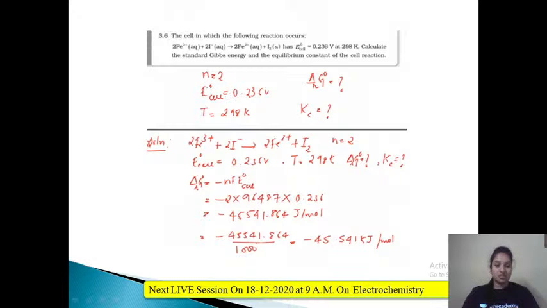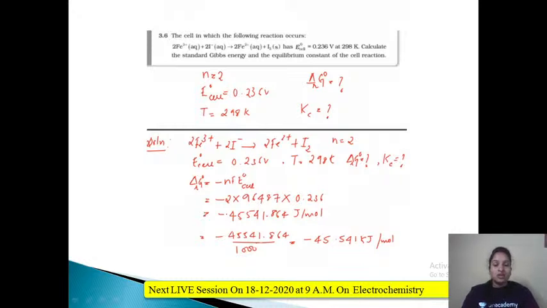First, let us see how many electron changes are happening. You can see here Fe3 plus is getting converted into Fe2 plus. Definitely from here to here 1 electron change is occurring. But there are 2 moles of this. 1 mole gives 1 electron change, so 2 moles will give 2 electron change. So N value would be 2. E naught cell value given in the question is 0.236 volt. Temperature given in the question is 298 Kelvin. It should be in Kelvin.